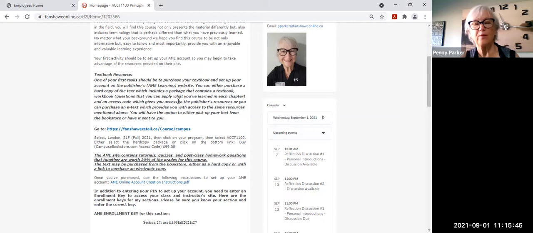It comes with a workbook, and the workbook is available either in a hard copy, which you can have sent to you if you're living in Canada somewhere, or if you'd like to purchase an online version of it, it comes with the PDF for the textbook, as well as a fillable PDF copy of the workbook, which is really great because you're able to go in and do the application questions that we recommend that you do for practice. It's just a great resource, either hard copy or PDF.